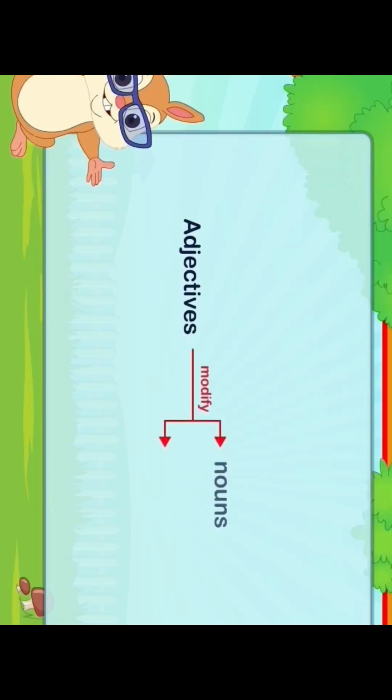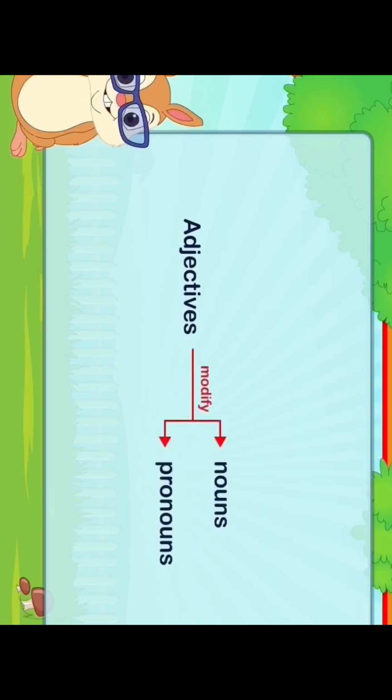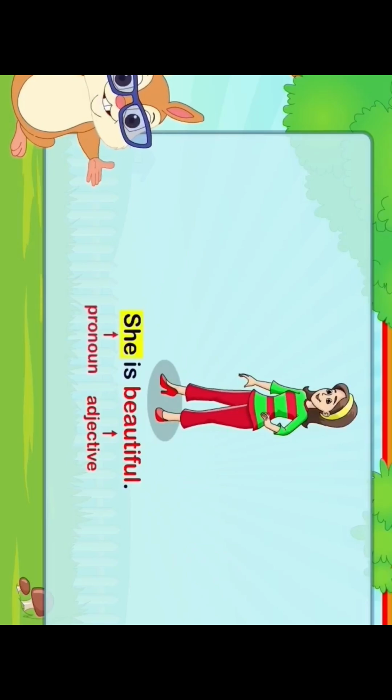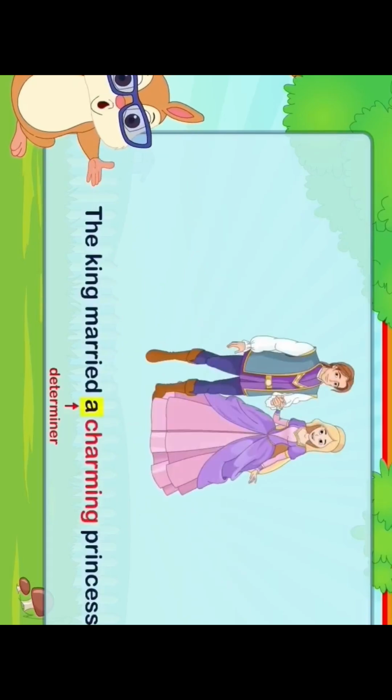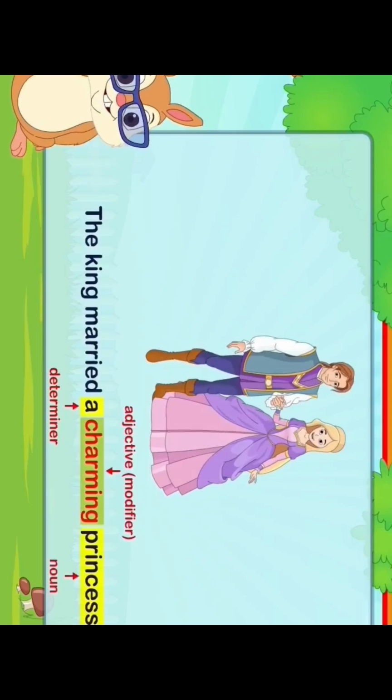Adjectives modify nouns and pronouns. For example, she is beautiful. Here, the adjective beautiful modifies the pronoun she. Adjectives that modify nouns are used after a determiner and before the noun. For example, the king married a charming princess.